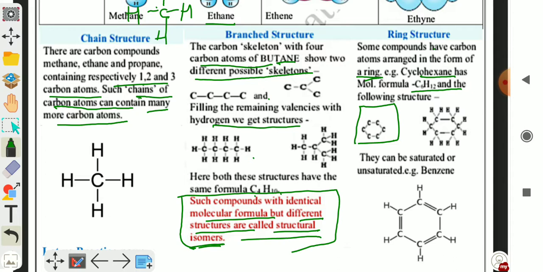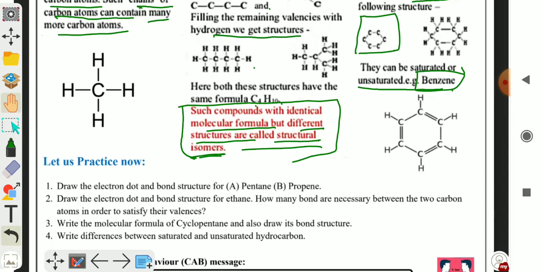Here the circle of 6 carbon atoms, when all the valencies of carbon are satisfied by single bonds with hydrogen atoms. Ring structures can be saturated or unsaturated. Here the example given to you is benzene. Benzene is an unsaturated ring structure compound having double bonds. Now we will discuss question answer.